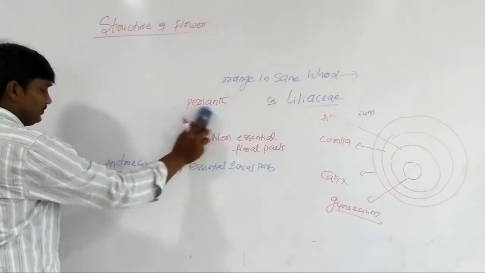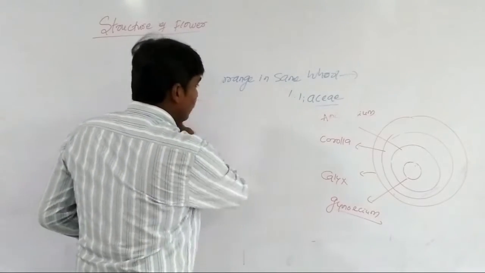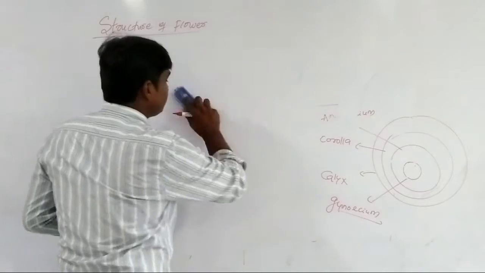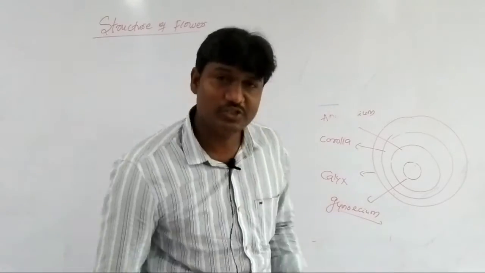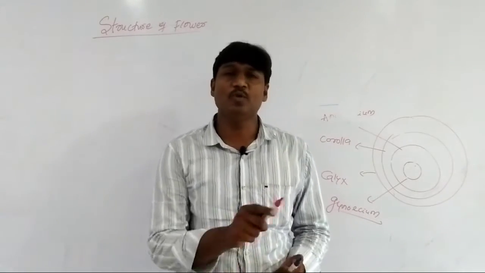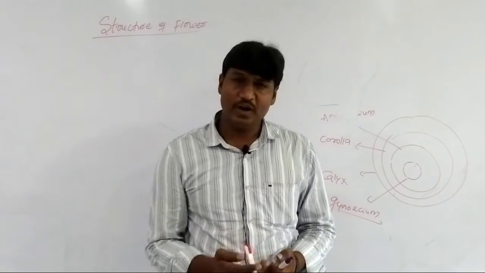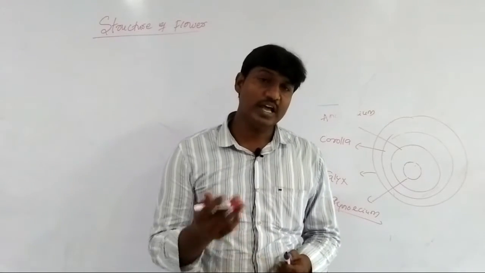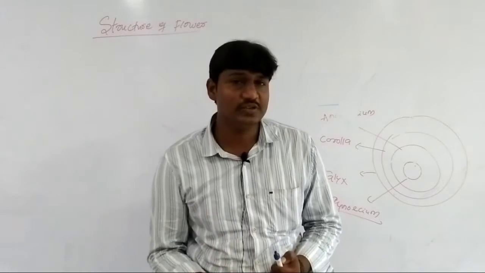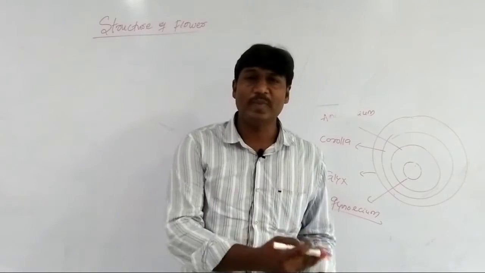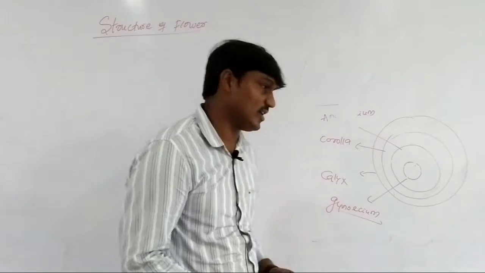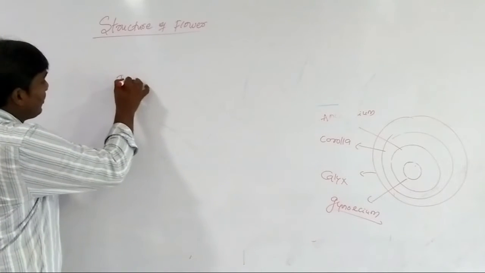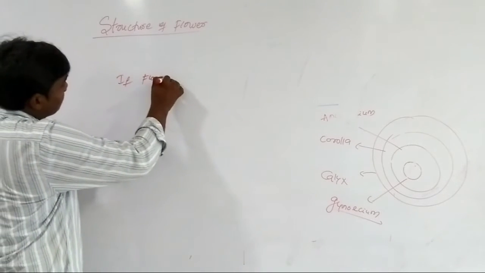Another one is in the floral structures. Flowers may be bisexual if they contain both male and female reproductive organs.